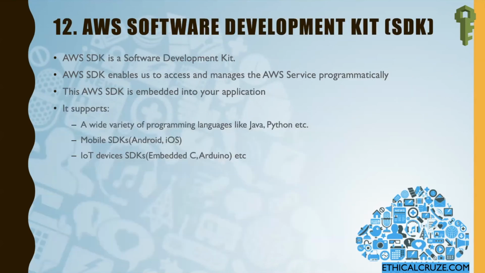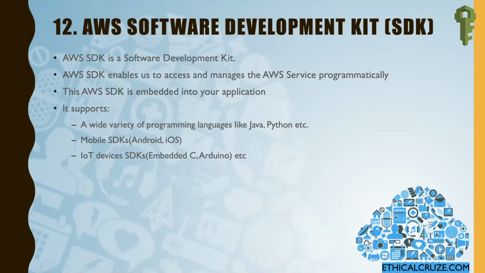Similarly, the software development kit enables us to access and manage AWS services programmatically. The AWS SDK is embedded into our application, and it supports a wide variety of programming languages like Java, Python, and you can code in any language. It also supports mobile development: you can do Android development and iOS development.